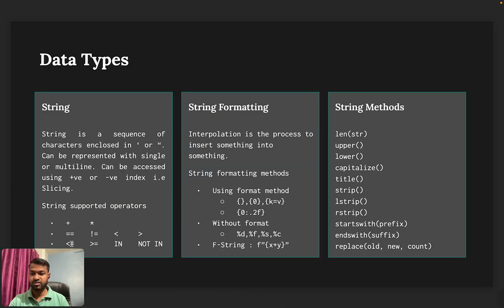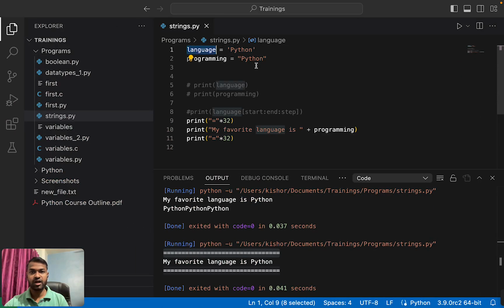So next there are some comparison operators, equal to, not equal to. Let's see. So here I have two variables, language and programming. So now I am removing this. So let me comment this.